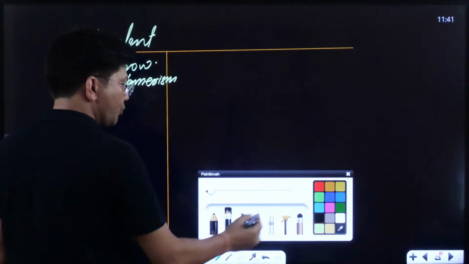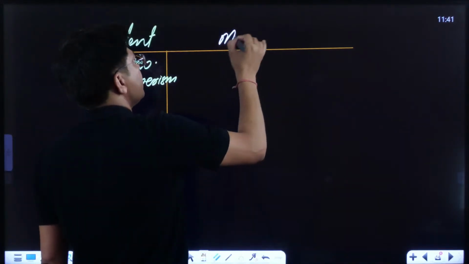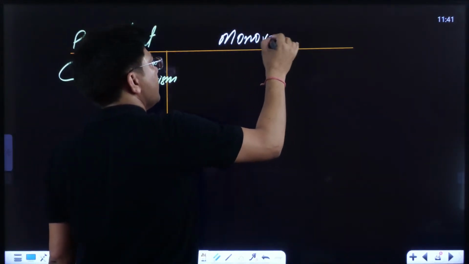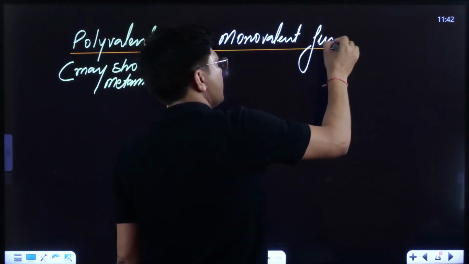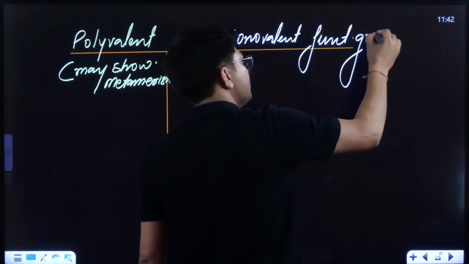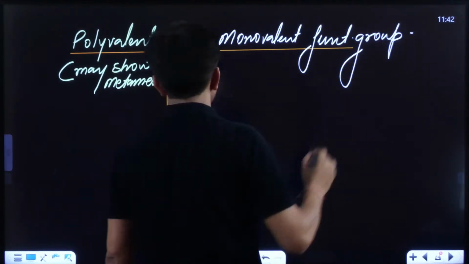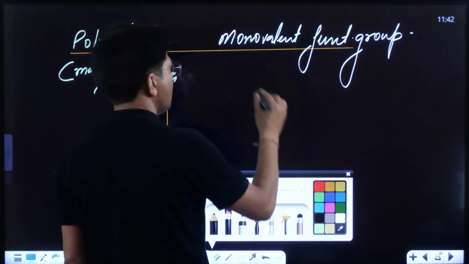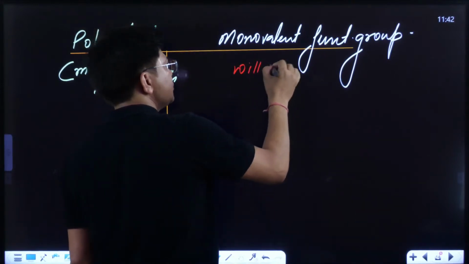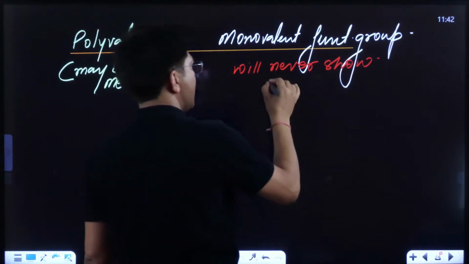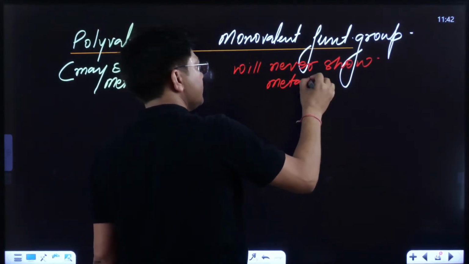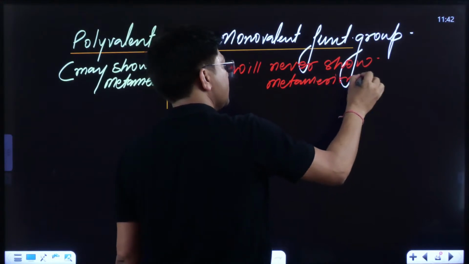But this side I am going to write monovalent functional groups, will never show metamerism. See to it, kids. This is really very, very important.